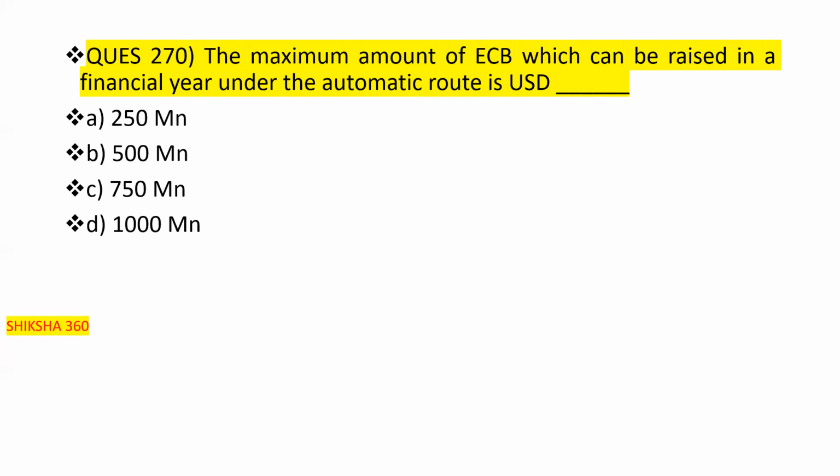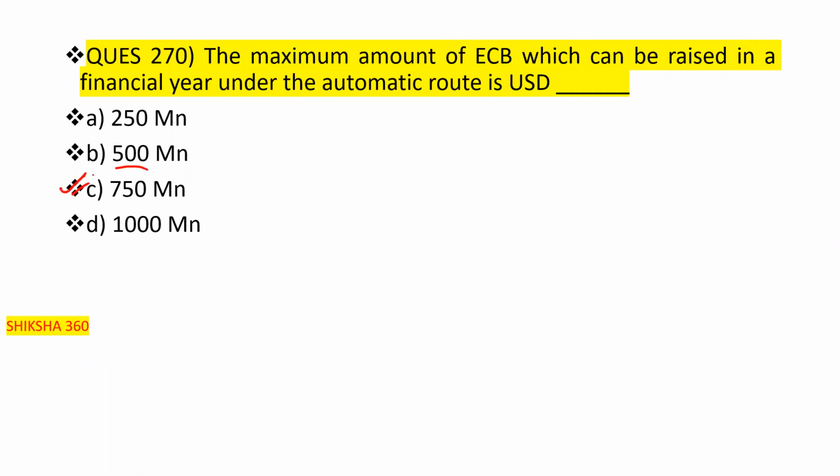So the maximum amount of external commercial borrowing which can be raised in a financial year under the automatic route is USD 250 million, 500 million, 750 million, or 1000 million. Clear? So what is the correct answer? Basically it is to be 750 million.